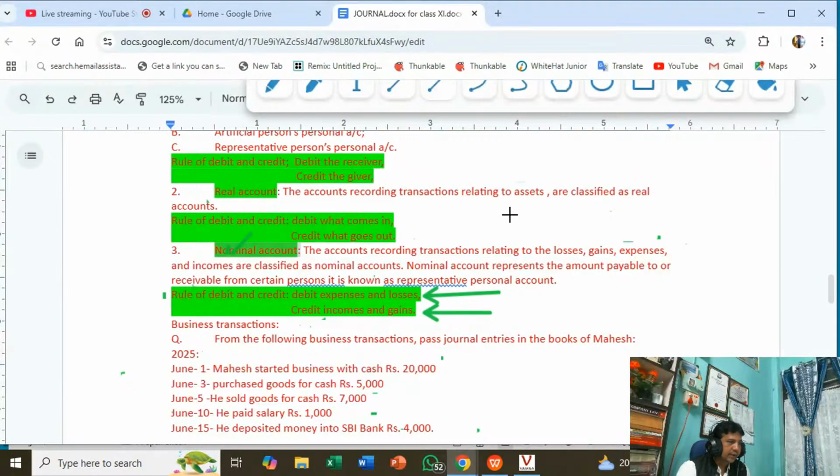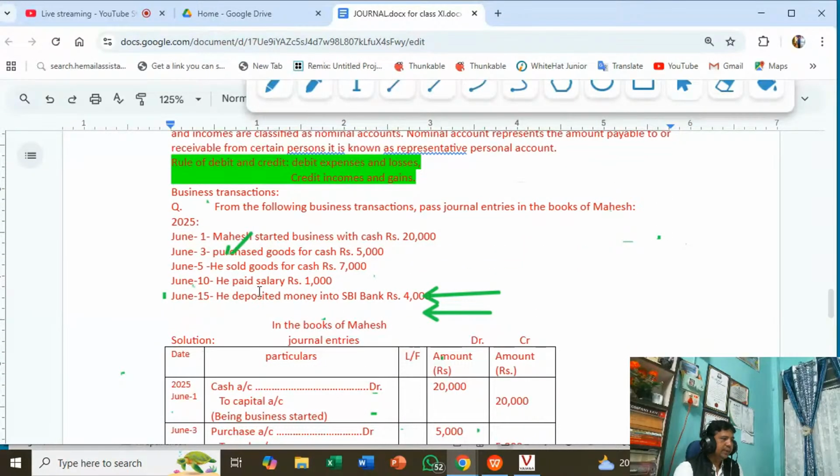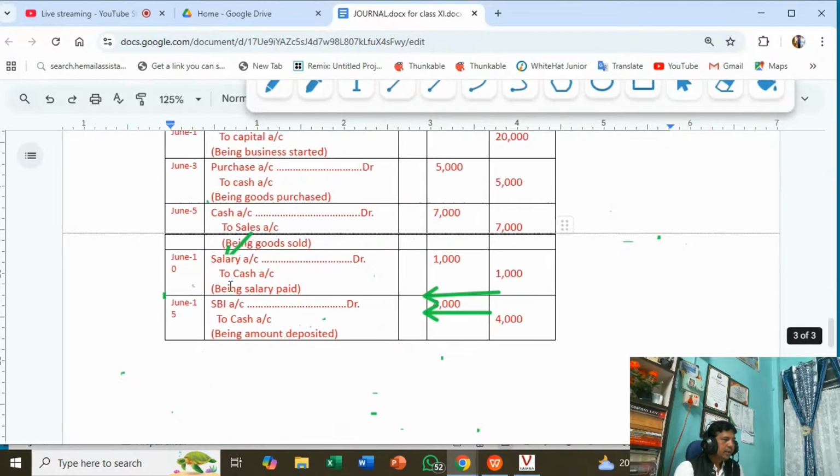Suppose interest on loan given by the business, then interest on loan account debit. Suppose interest on loan received, then it will be income, so it will be credited. Now I will show you here. Similarly, salary paid here. He paid salary 1,000, so it comes under nominal account. Using this, expenses and losses debit, here salary paid.